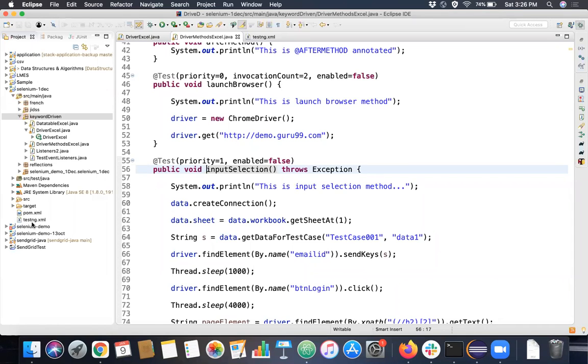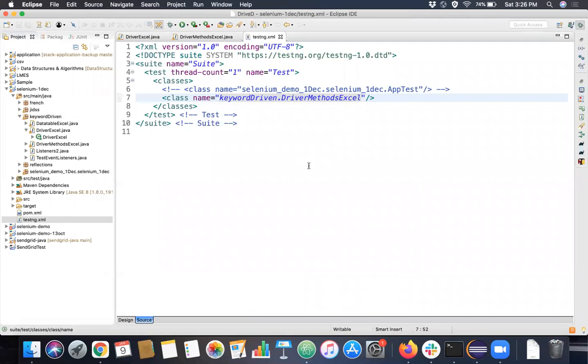and put a Test annotation there to execute that file. See, execution is done at a class level. You give the actual class name in testng.xml to run that particular class. What will be run in that class? The methods annotated with Test, BeforeTest, AfterTest, everything. You're getting the whole point, right? So if I want to reuse that method, I have to copy the code and paste it in another class. That's a pain point, right?